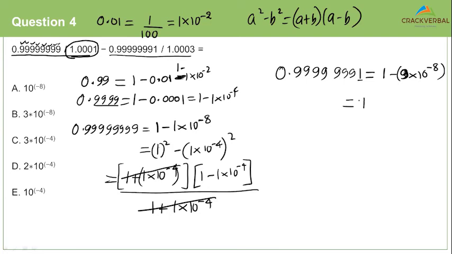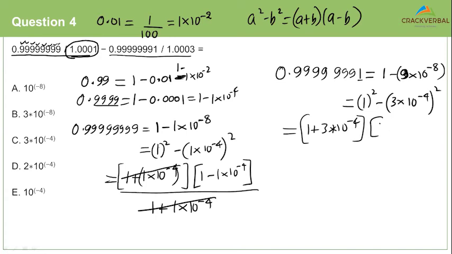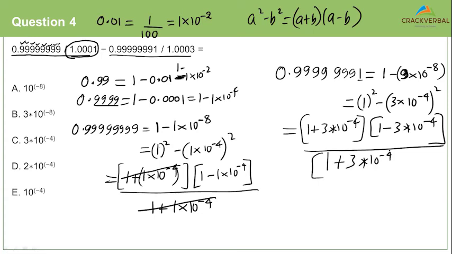So this will be nothing but 1 square minus 3 into 10 power minus 4 whole square. A square minus b square, so a plus b into a minus b. Denominator, we have 1 plus 3 into 10 power minus 4. So you can cancel this off.